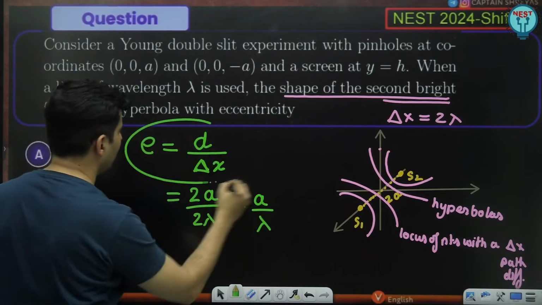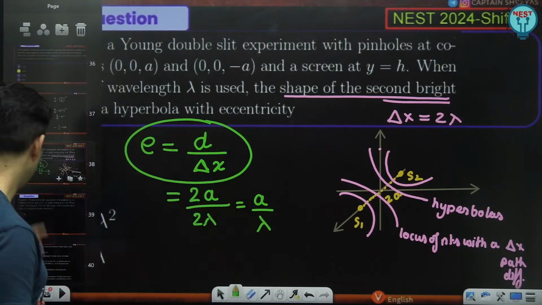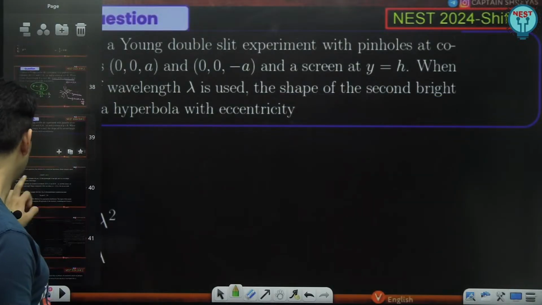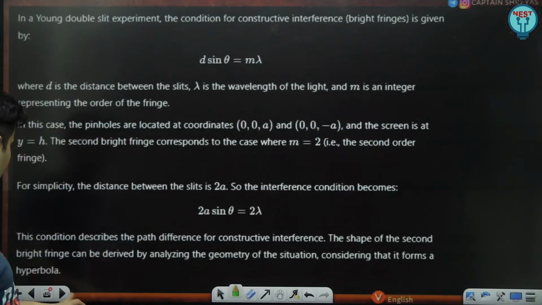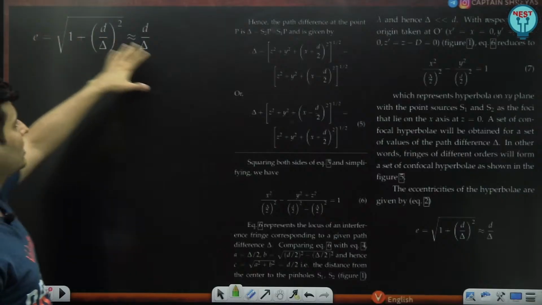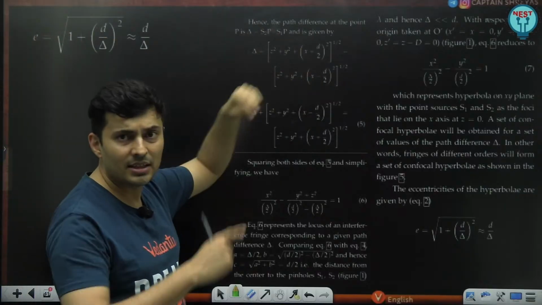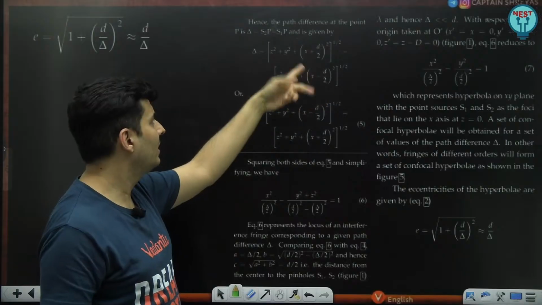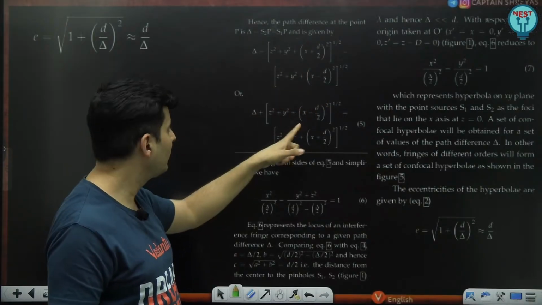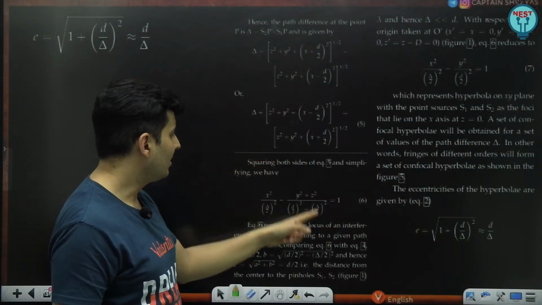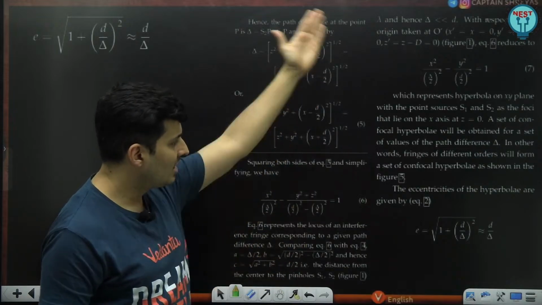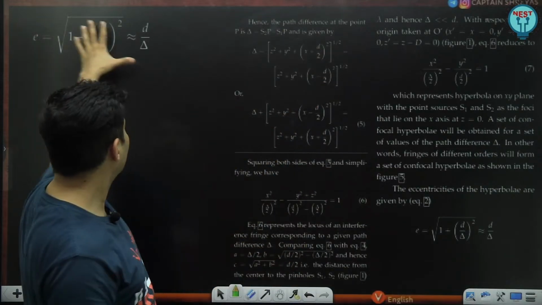So better remember it. Otherwise, I think I have put that derivation somewhere. Yes, I put this derivation just for you. It starts with finding the general point path difference in terms of Pythagoras theorem, then using some assumptions and going with it, and the eccentricity formula.